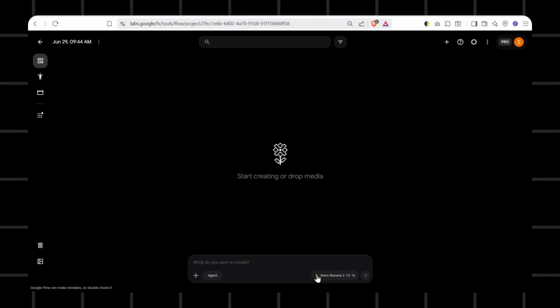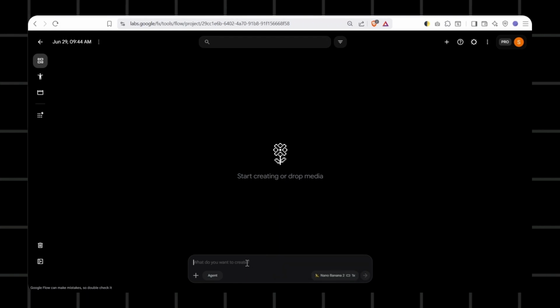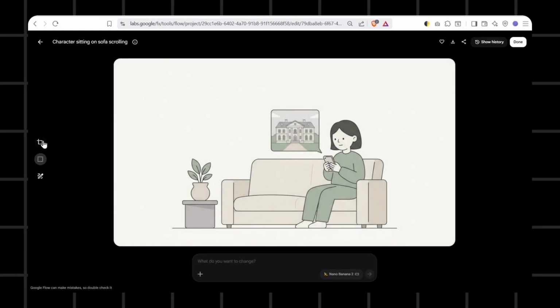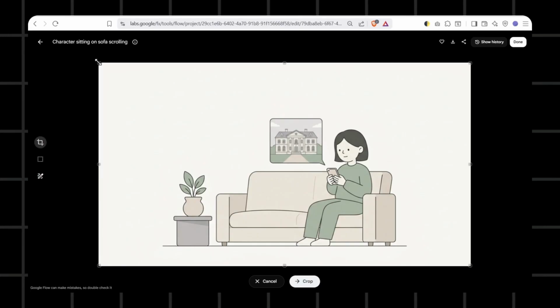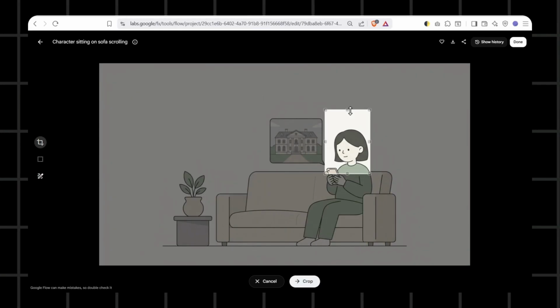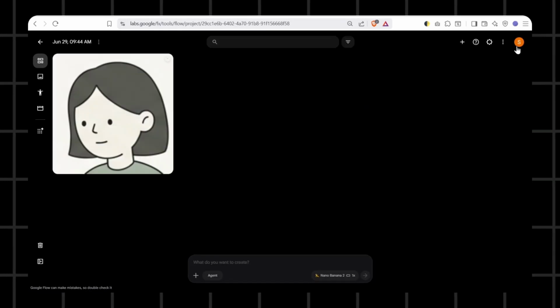Now go to Flow and switch to image mode. Choose Nano Banana 2 as the model. Generate the first image using the first prompt. Once it is generated, open it and crop it so that only the face of your character is visible. This cropped face will serve as your reference image to keep the character looking consistent across all your clips.